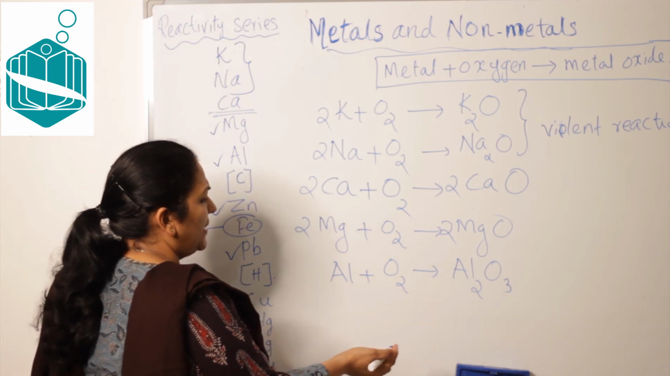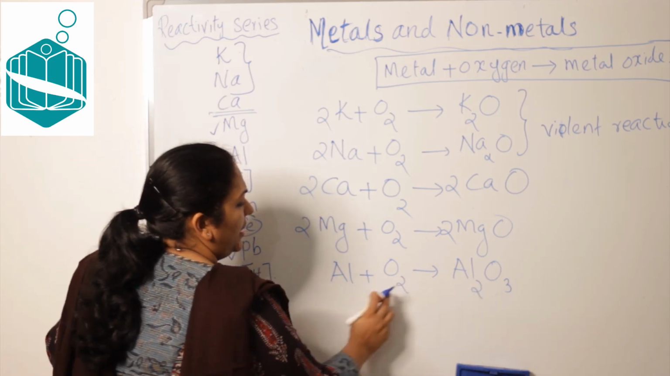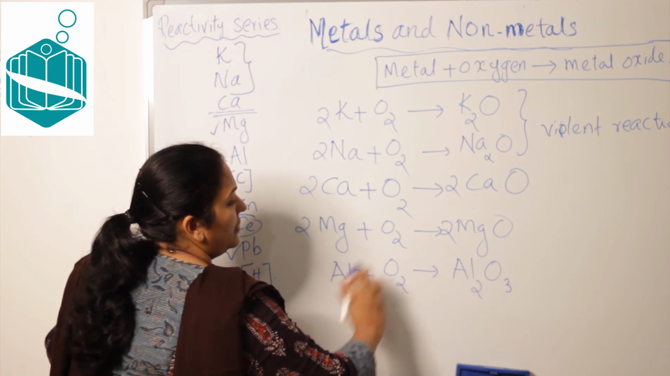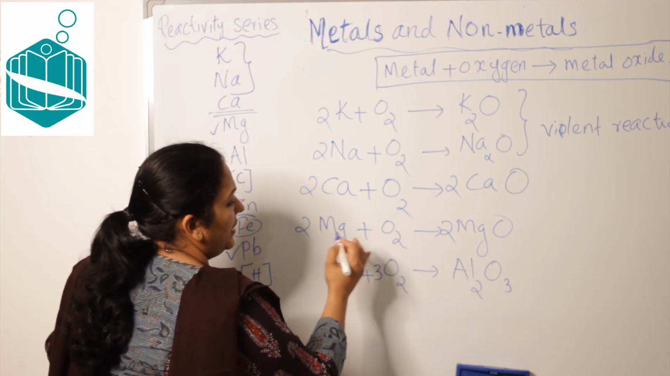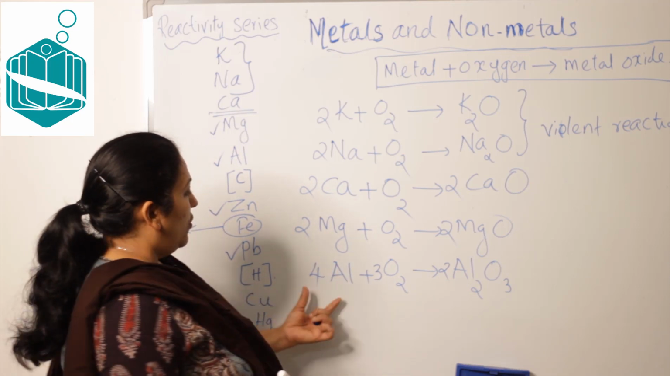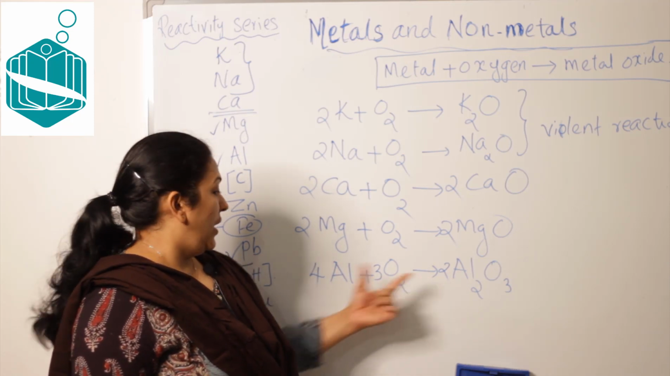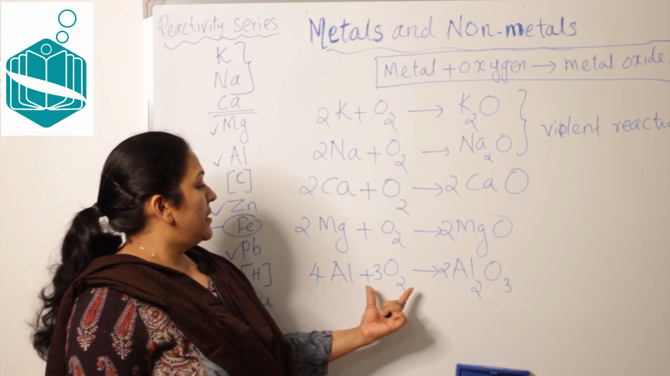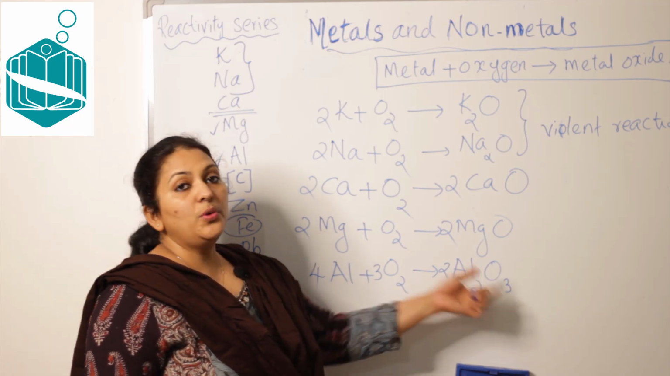So how to balance that? Here 3, here 2, so both sides make 6. You can put 3 here and 2 here. So here 4 aluminum, right? 2 and 2 into 2, 4 aluminum. 4 aluminum plus 3 O2 gives 2 Al2O3.